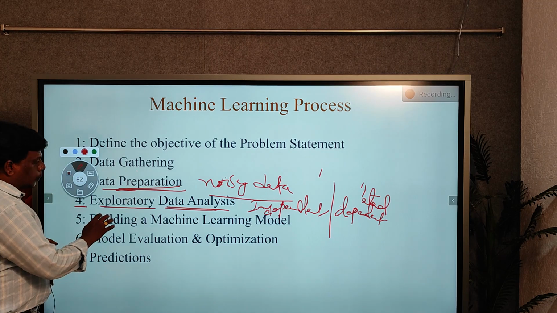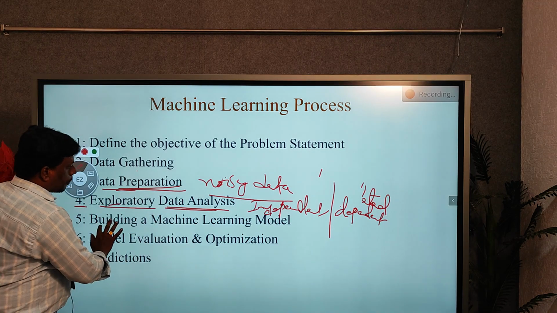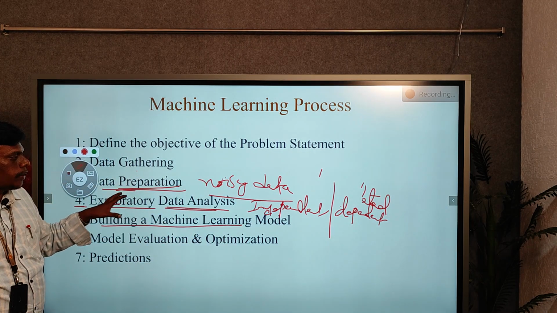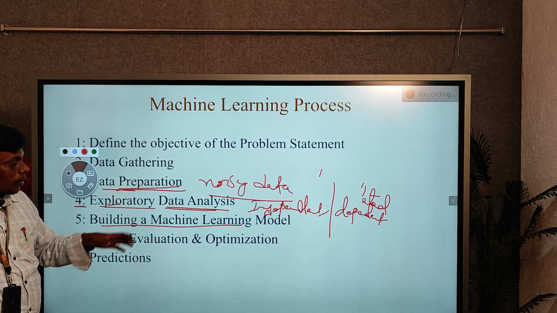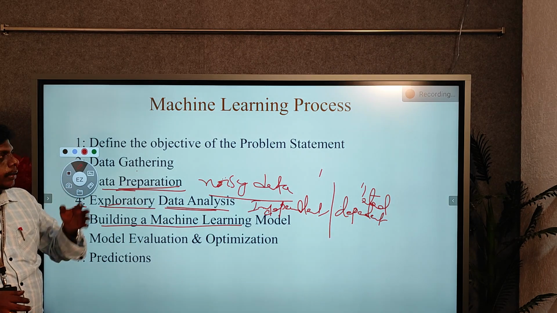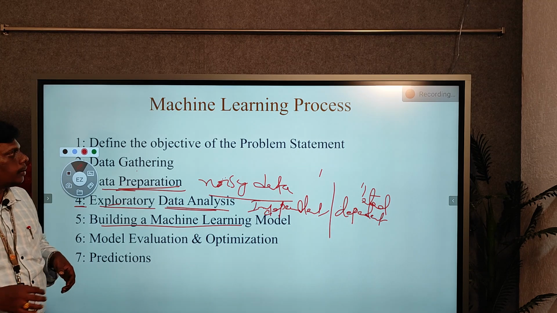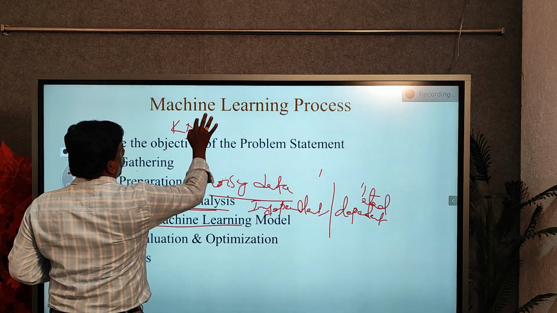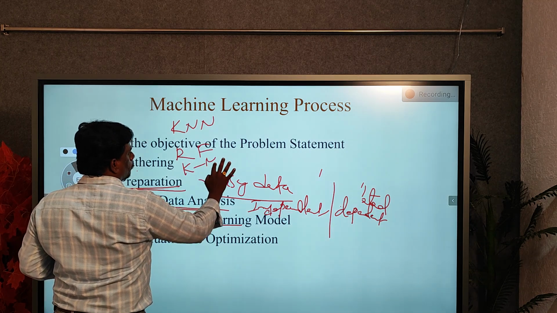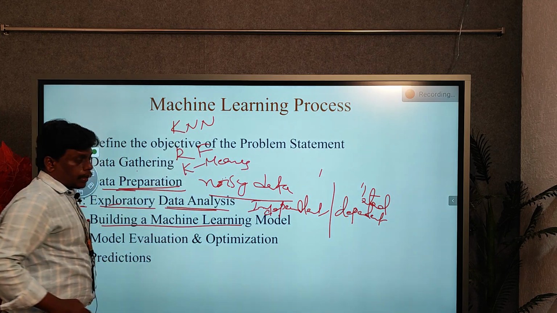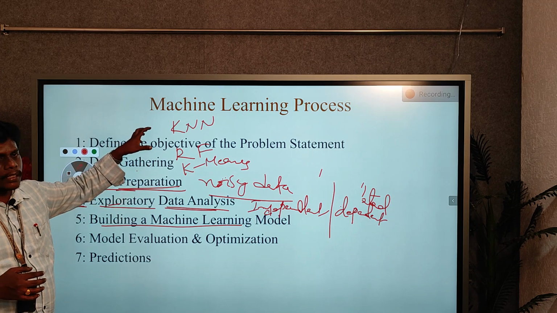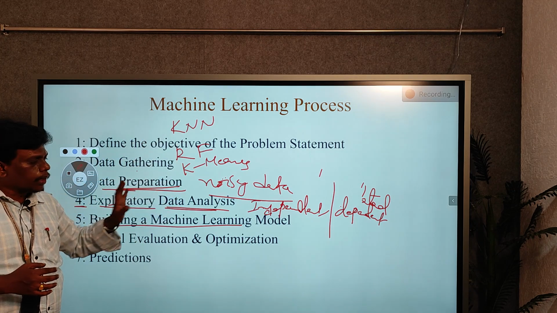So after exploring the data, next we are building a machine learning model. Here in this fifth point, we need to construct a model. To construct a particular model, we use different kinds of machine learning algorithms, like KNN, K nearest neighbor algorithm, random forest algorithm, K means algorithm. There are many machine learning algorithms, and you select the best algorithm for your model.